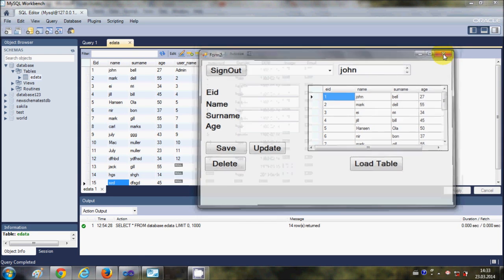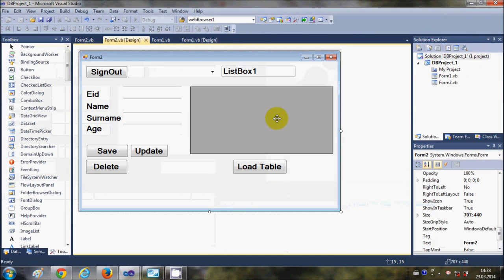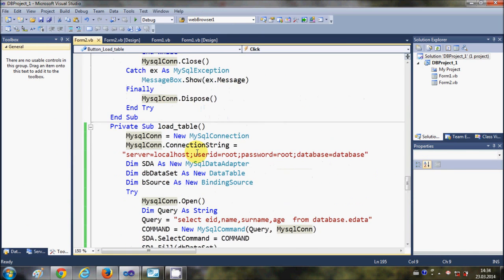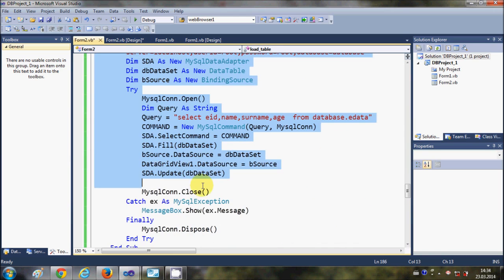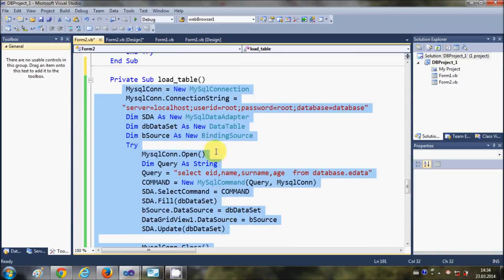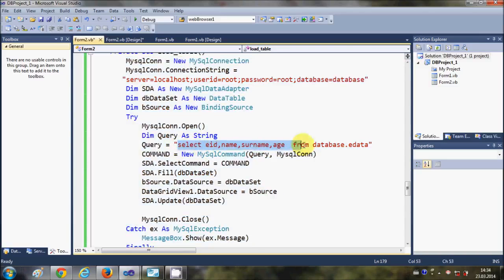Okay, so what you need to do is, in video number 12 I have shown you how to write this load table subroutine or sub to load your data grid view with the database values, right? And if you don't remember, just watch that video number 12. And in here we have written the query for fetching the values from the database, MySQL database specifically.